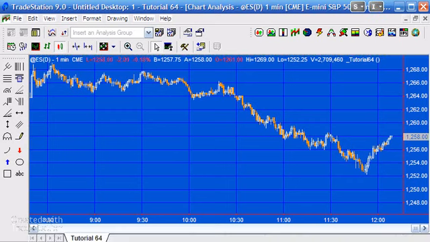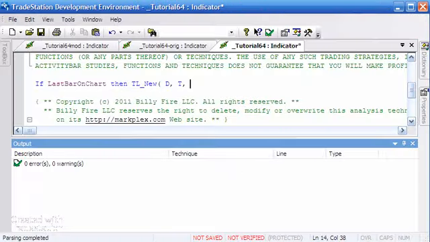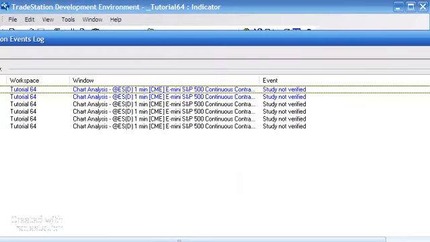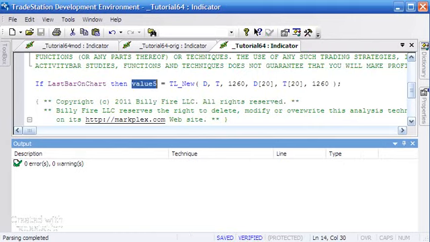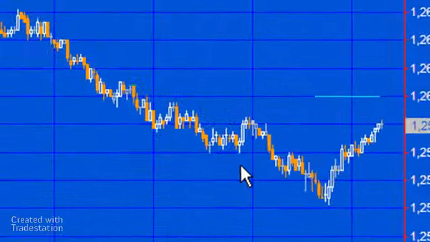Let's just look at the chart and see what would be a good value. Say 1260, and then we do the date, say 20 bars ago. There's no logic in this. I'm just demonstrating how to use this particular reserved word from TradeStation, and we'll do it to 1260, close brackets, semicolon, press F3, and let's see, we've done something wrong there. What we need to do is assign this to a value, so I'm just going to use value 5 equals, and again F3, and if we now go to the chart, we should see a line drawn on the chart.